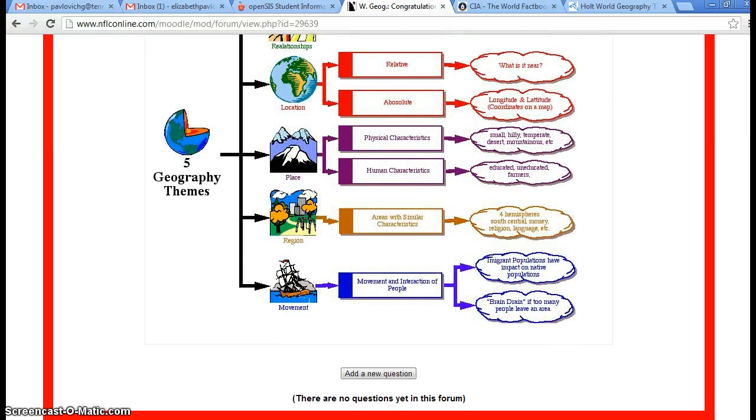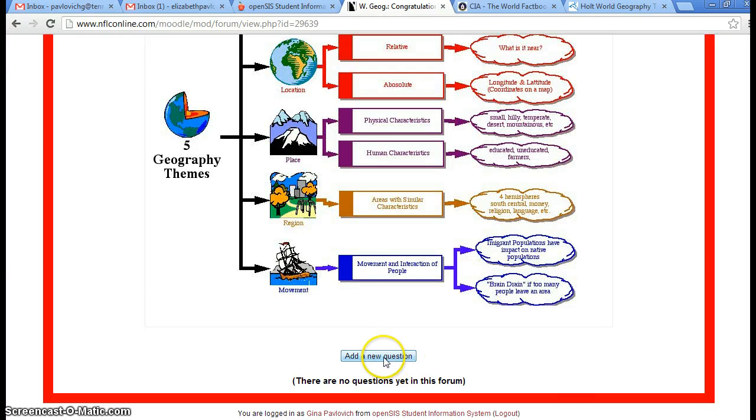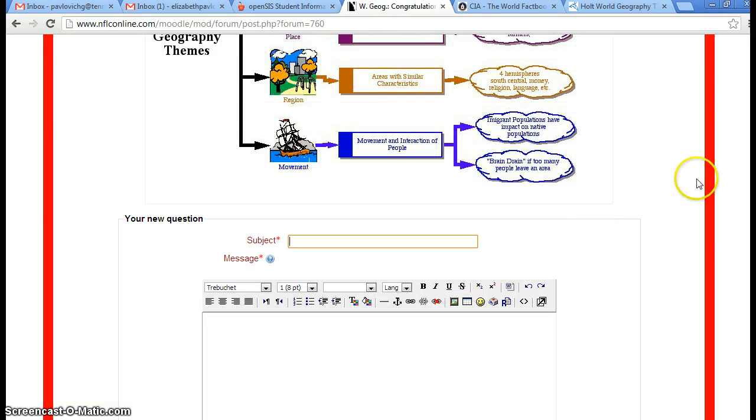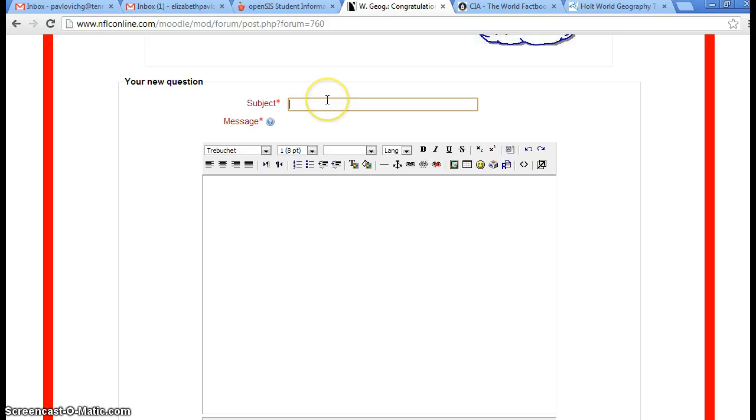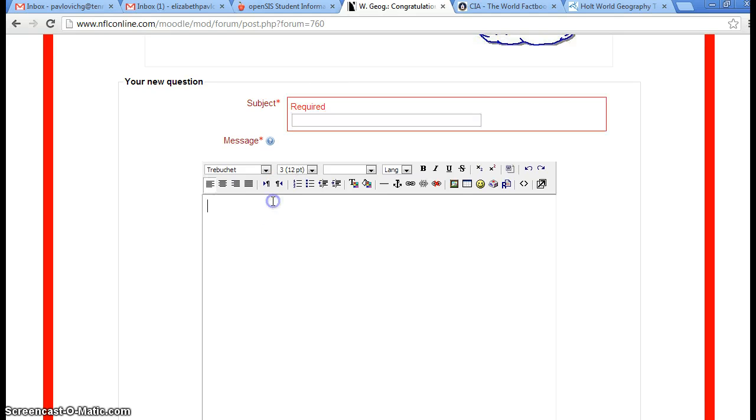And then when you're ready to submit to that forum, to submit your answers, you just click Add a New Question. I know that's a little confusing because you're not adding a question, you're adding an answer, but just click Add a New Question, and it's going to pull this up, and you're going to write your answer. You know, you're going to start typing right here. These all need to be in complete sentences, good punctuation. Luckily, it tells you if you've spelled something wrong, so if you see this, you can say, oh, I spelled that wrong, I need to fix that.